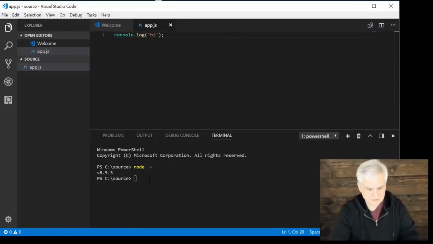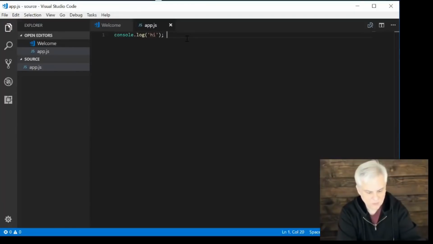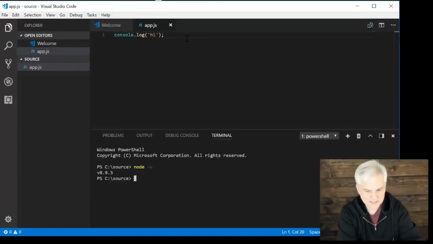Then I'll come back down here into the terminal. Now, how can I do this easily? Well, on Windows, the keyboard shortcut is Control and then the back tick. That's usually next to the number 1, to the left of it on most keyboards. So the back tick will close and open up that little terminal window at the bottom.